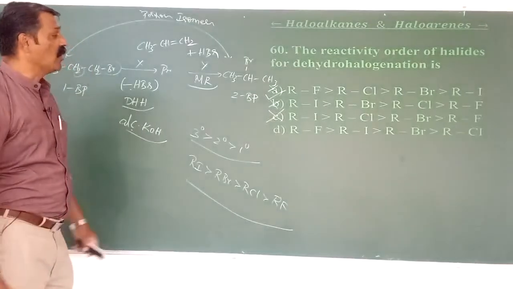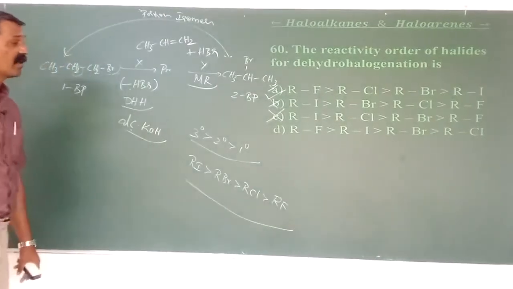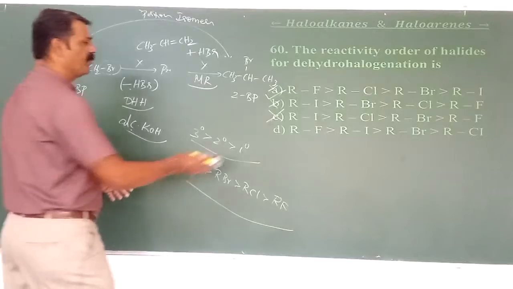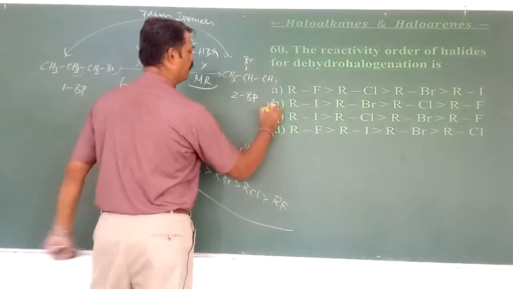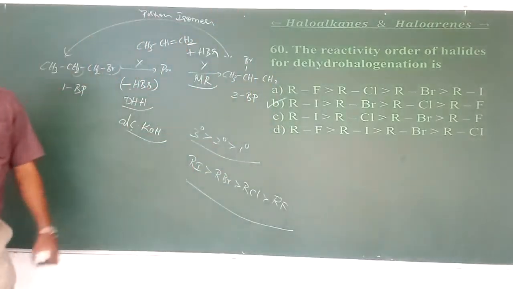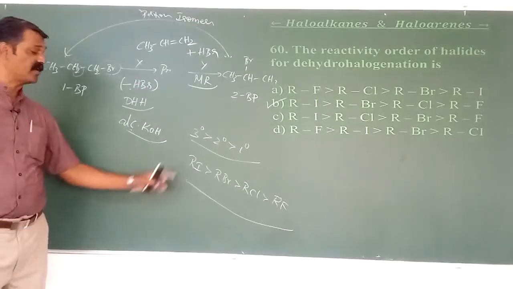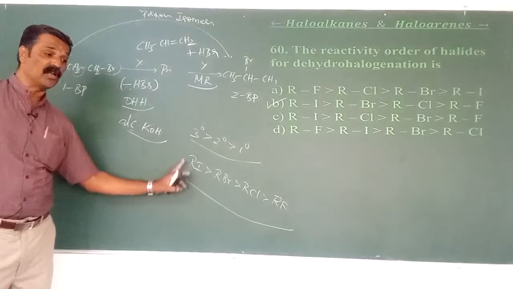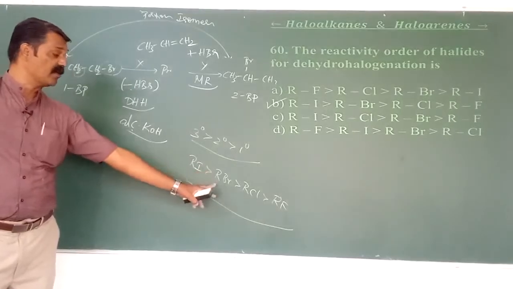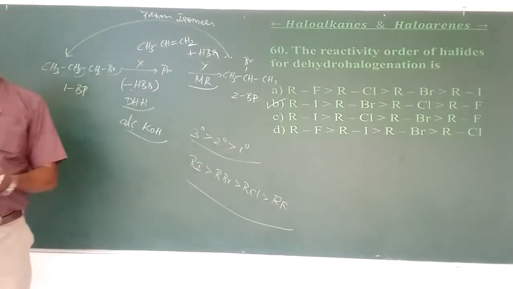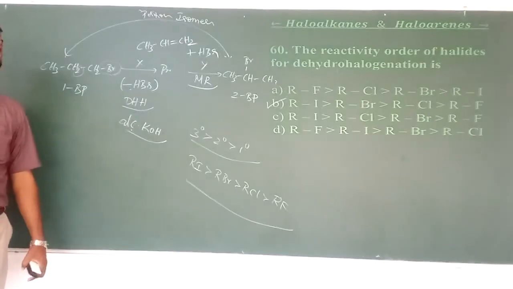Therefore, the reactivity order is I greater than Br greater than Cl greater than F. Where is it? B. The reactivity order with respect to any reaction, whether an elimination reaction or a nucleophilic substitution reaction, is that iodides are always more reactive than bromides, chlorides, or fluorides. So it is 60B.